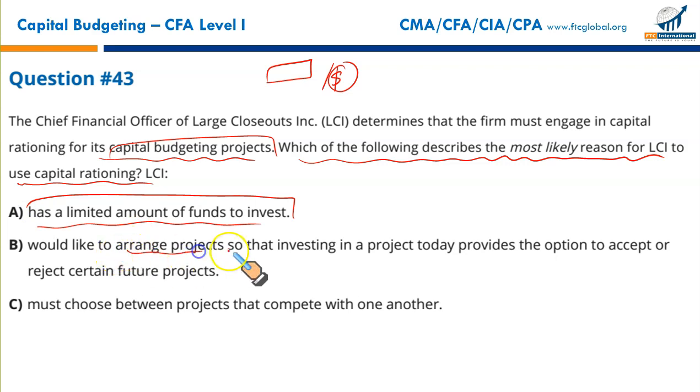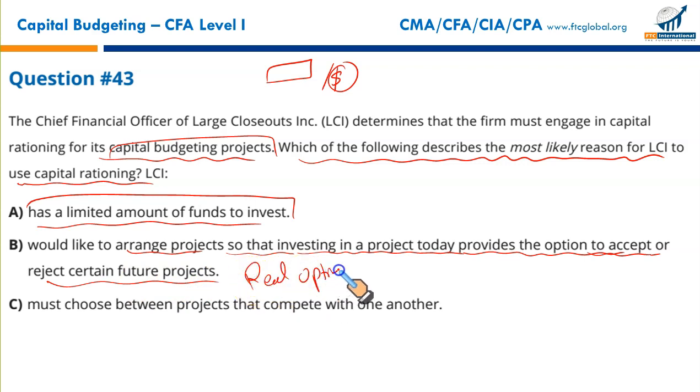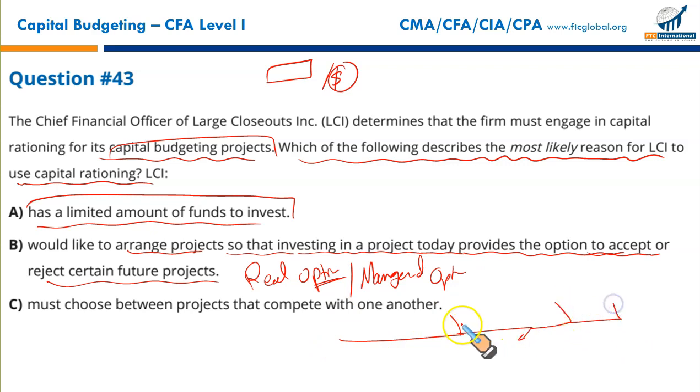LCI would like to arrange projects so that investing in a project today provides the option to accept or reject certain future projects. This is called a real option. Real options are options embedded in projects. I'm sure those who have read CMA Part 2, Section E, Investment Decision, know there is a detailed topic on real options, also called managerial options. These are decision points in a project. These are the flexible points in a project. For example, we have a straight project, and at a certain point, we have embedded certain decision points where we might take a swing.